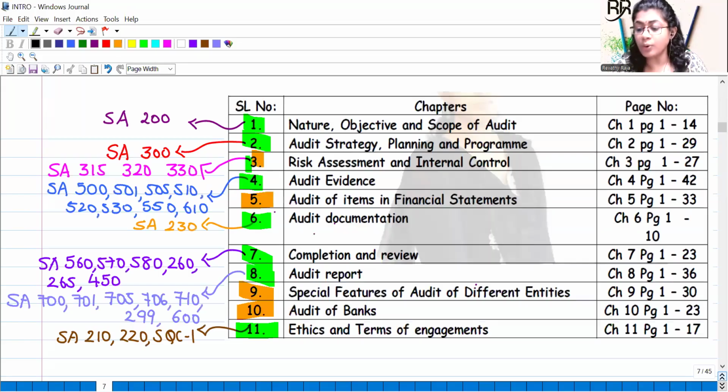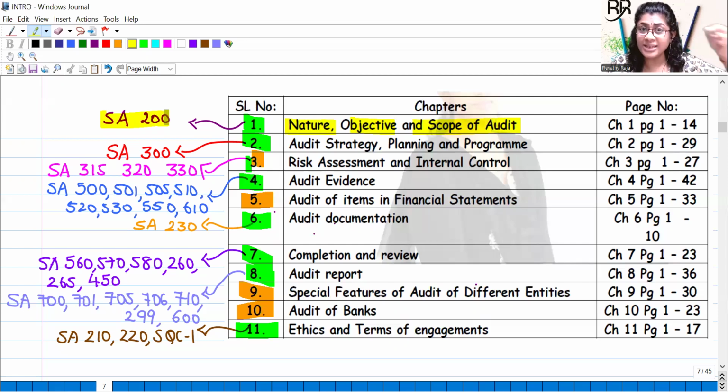So as you all know, in auditing, how many chapters do we have? In CA Inter Auditing, we have 11 chapters, right? Starting with the first slot, I'm going to divide these 11 chapters into different slots. In the first slot, we will start with Nature, Objective, and Scope of Audit. That's a very simple chapter, but that's a basic chapter. In that chapter, you will be covering mainly SA 200 and other topics.